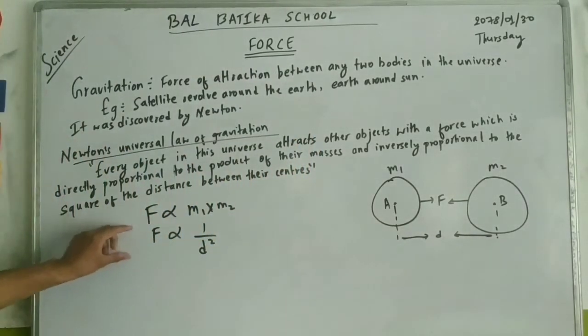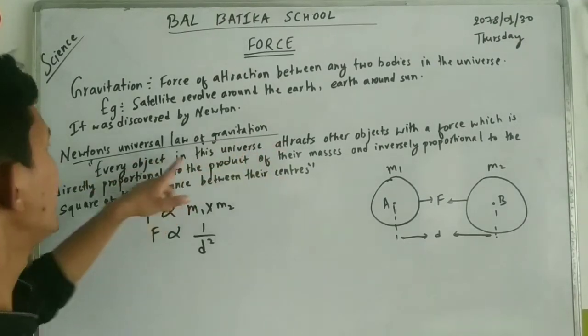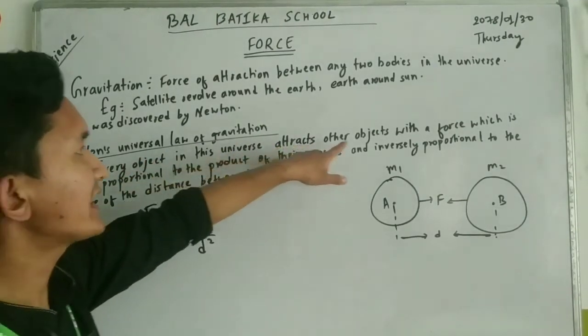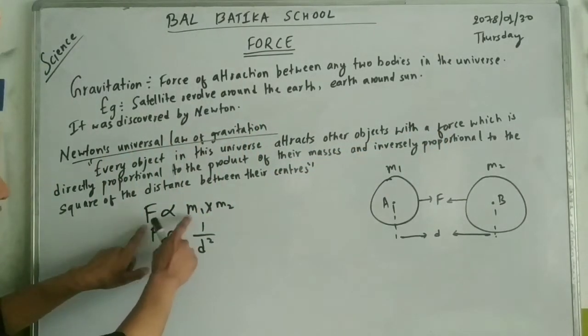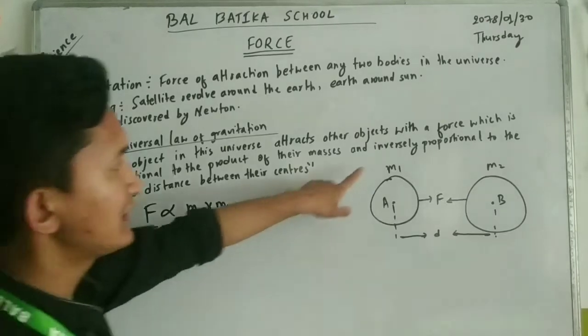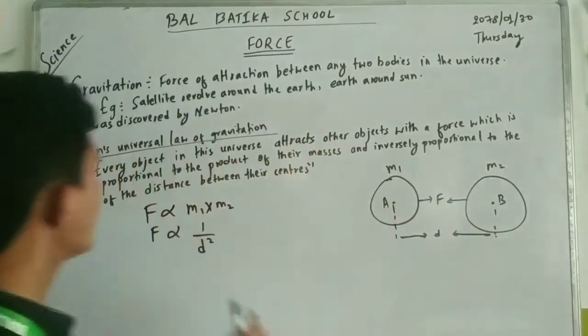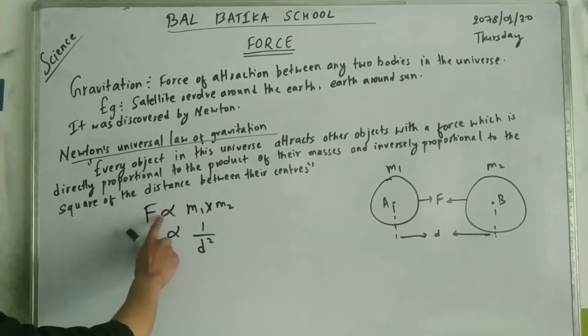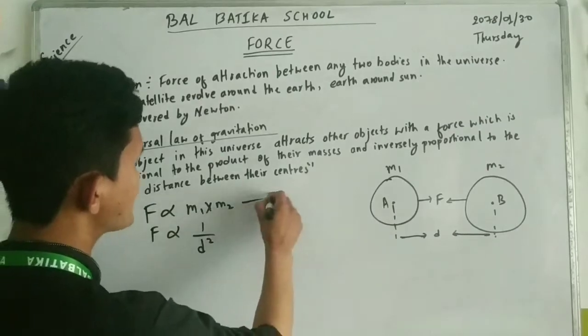Now look at here. According to the universal law of gravitation, every object in this universe attracts each other with a force. That force is directly proportional to the product of their masses. M1 is the mass of this body, M2 is the mass of this body. So, F is directly proportional to M1 into M2. This is equation 1.